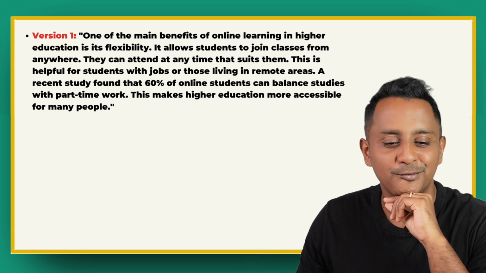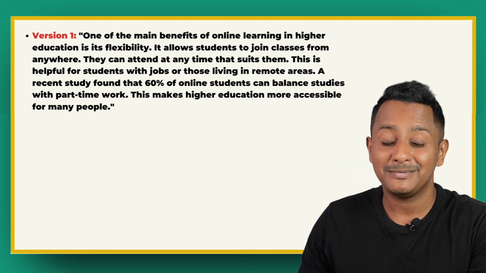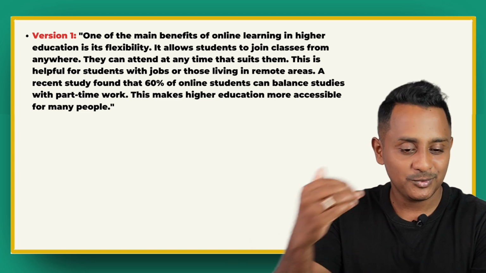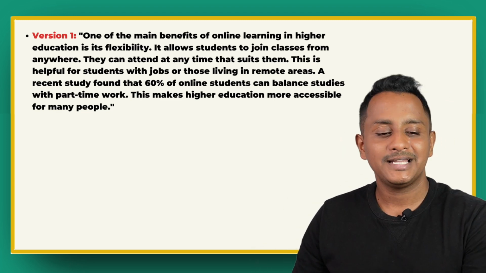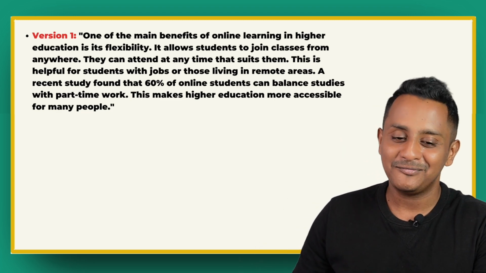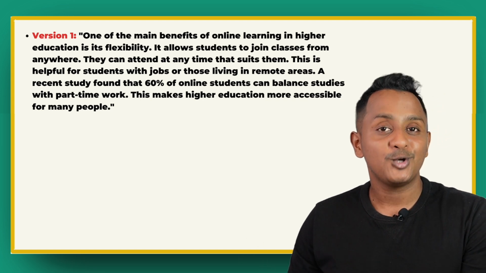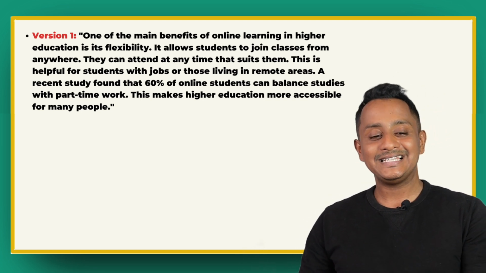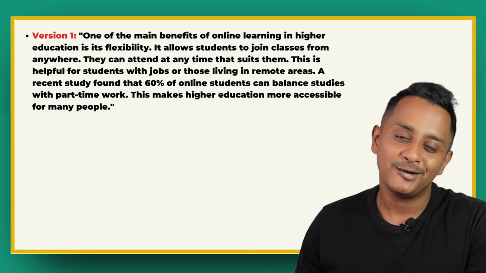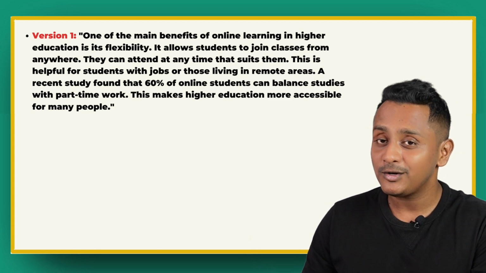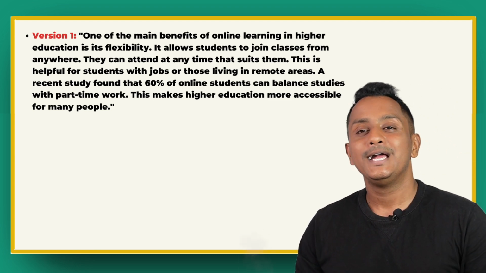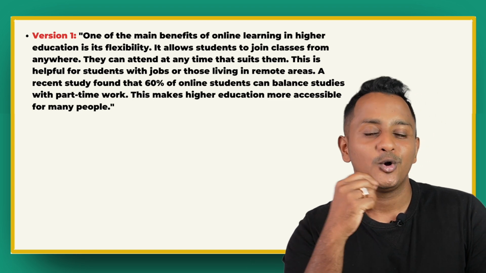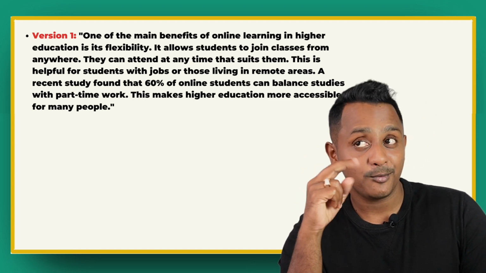One of the main benefits of online learning in higher education is its flexibility. It allows students to join classes from anywhere. They can attend at any time that suits them. This is helpful for students with jobs or those living in remote areas. A recent study found that 60% of online students can balance studies with part-time work. All of these are simple sentences, meaning they don't have connectors, coordinating conjunctions or subordinating conjunctions.